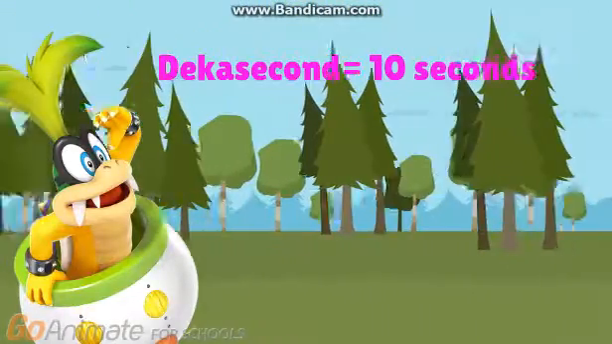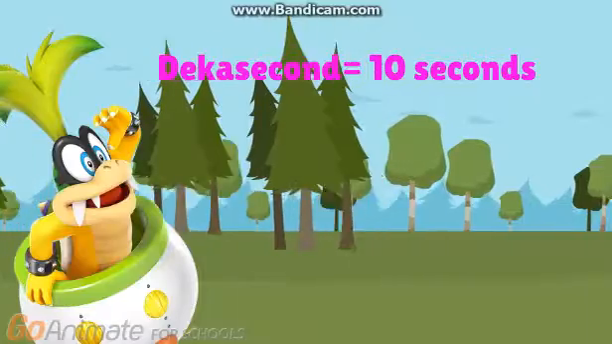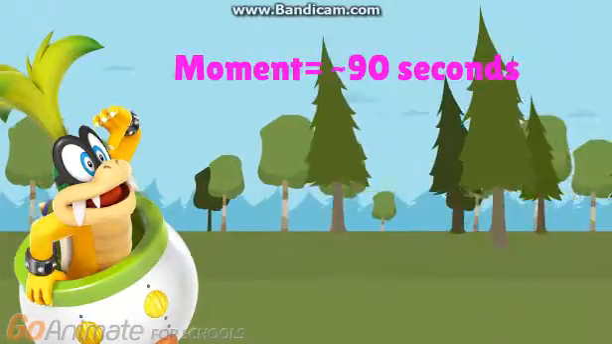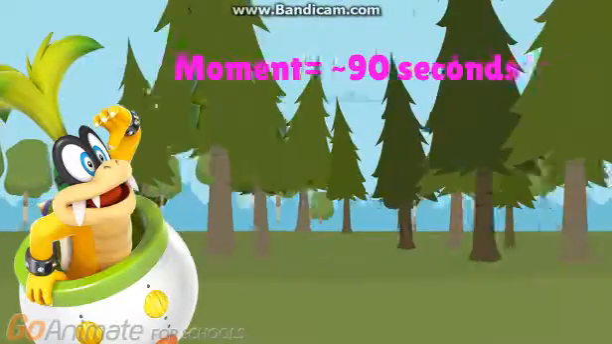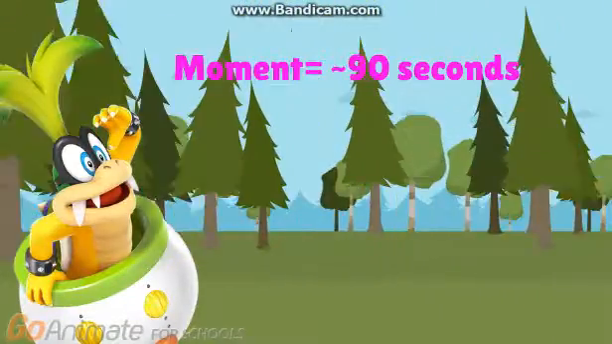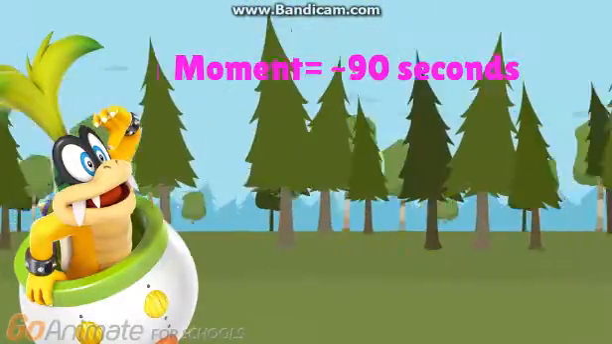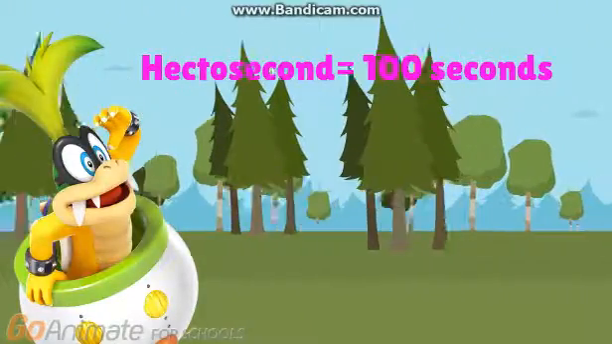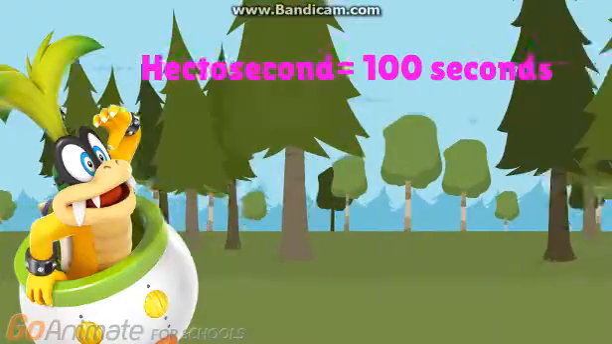A decasecond is 10 seconds. That's 1/6th of a minute. A minute is 60 seconds. A moment is about 90 seconds. That's the same length used by astronomers to compute astronomical movements. A hectosecond is 100 seconds. That's 1 minute and 40 seconds.